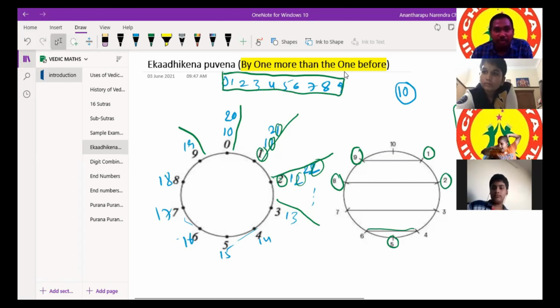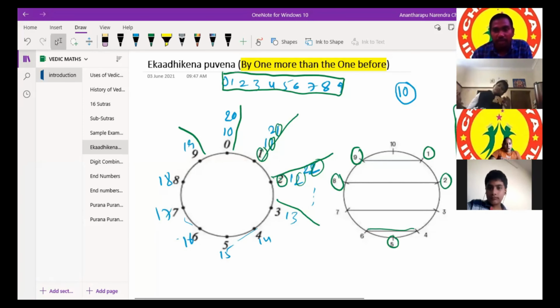If you master these 5 combinations, then our Vedic maths will be very easy, very simple. You practice this. You already know this, but keep it in mind as and when it is required, so you can respond immediately. Remember this one. We have only 5 pairs to form 10.